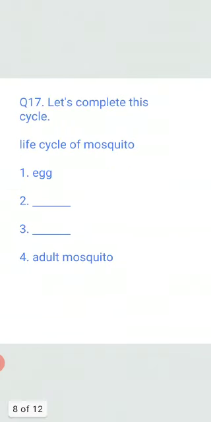Now moving ahead, number 17. Let's complete this cycle. So this is the life cycle of mosquito. Number 1 egg, number 2 dash, number 3 dash, number 4 adult mosquito. Now I have discussed with you in my earlier videos. After egg, which stage? Larval stage. So number 2 larva and number 3 will be pupa. Egg, larva, pupa and adult mosquito.